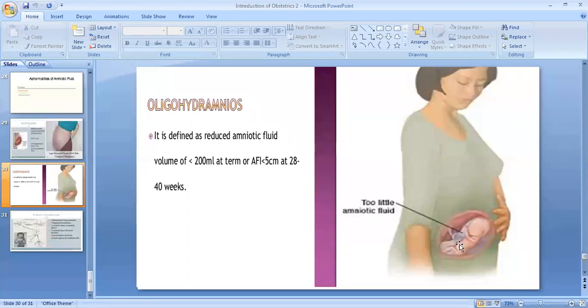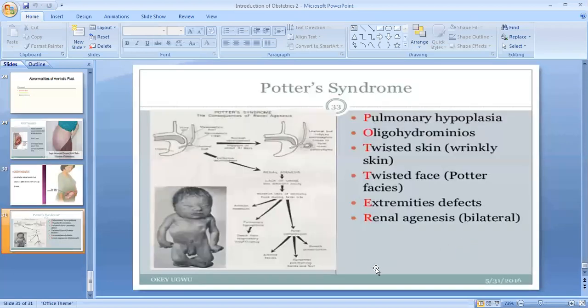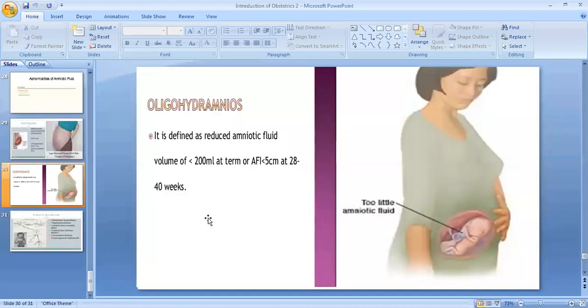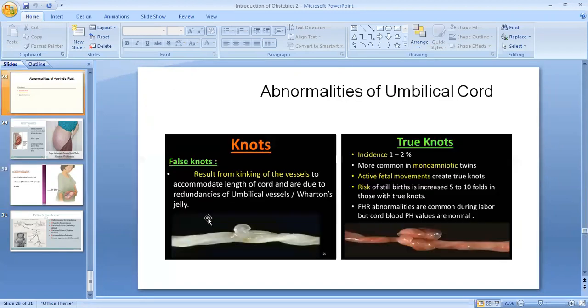That leads to problems with the fetus, like what we see in the movie, club foot and club hand, because of this oligohydramnios. Sometimes the face also gets compressed. So these are, in general, the total abnormalities which can happen to the mother during pregnancy.